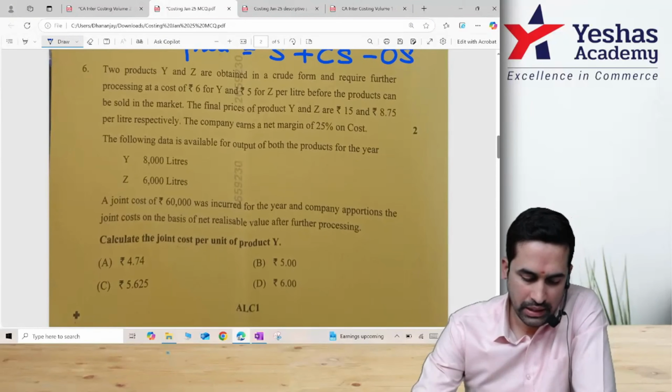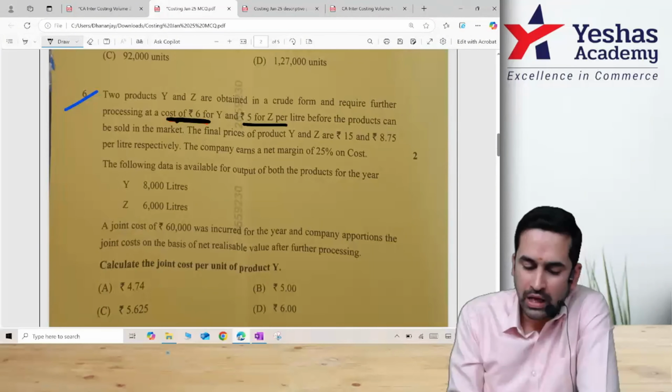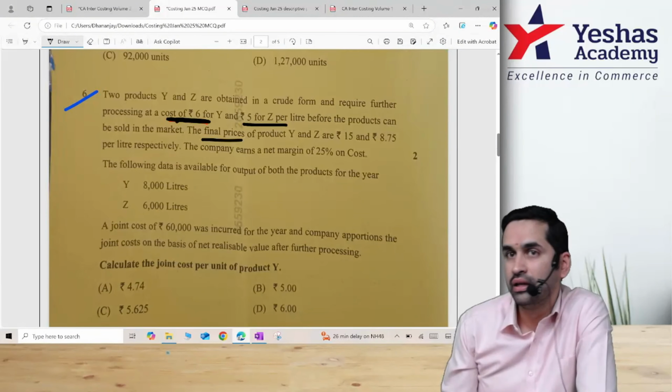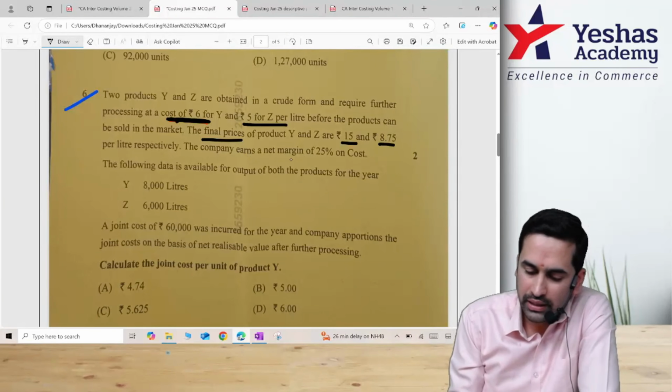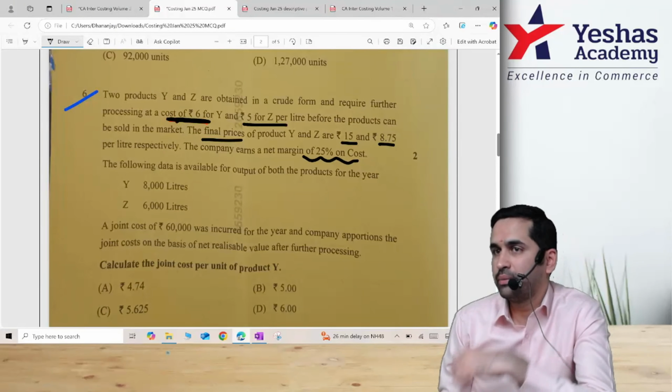Question number 6. This is a joint product byproduct question. You read here, 2 products Y and Z are obtained in crude form, and it requires further processing at a cost of 6 rupee and 5 rupee. What cost is this? Further processing cost, separate cost per liter before the product can be sold in the market. Observe the wording, the final price when they say, is it at split off point or after further processing? That number is 15 and 8.75, and these are sold at a margin of 25% on cost.